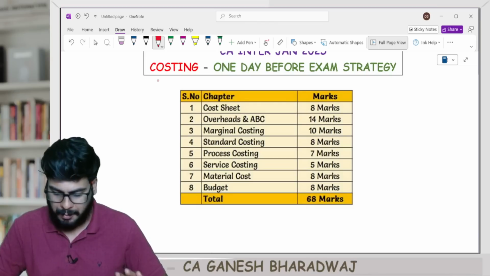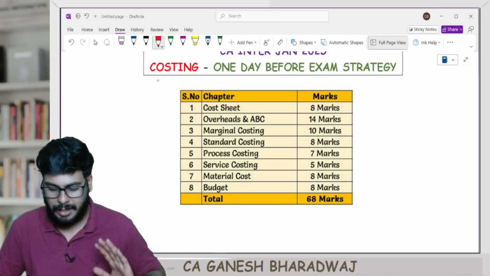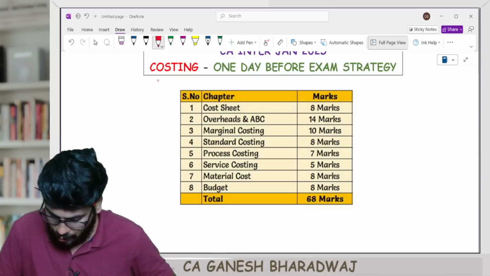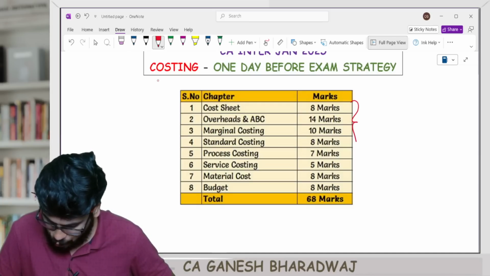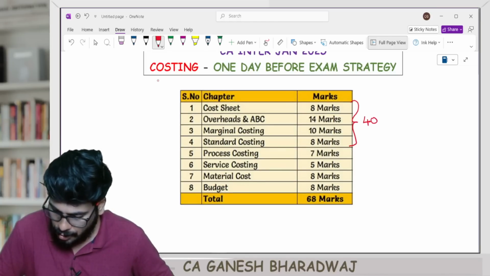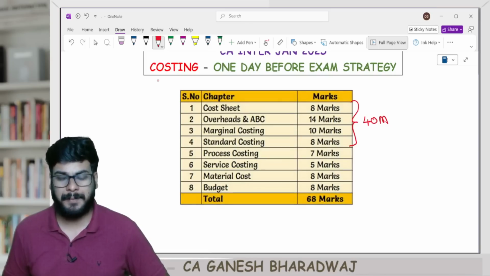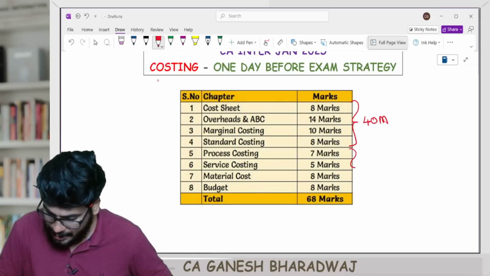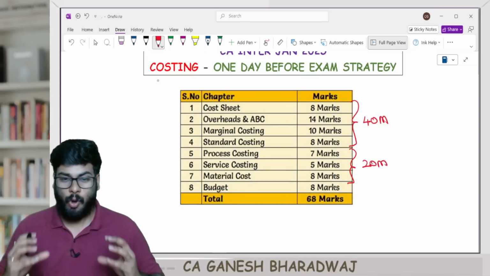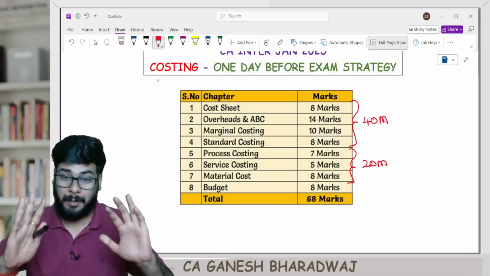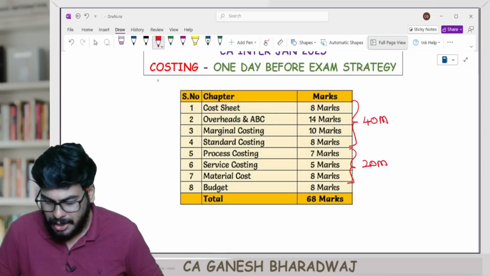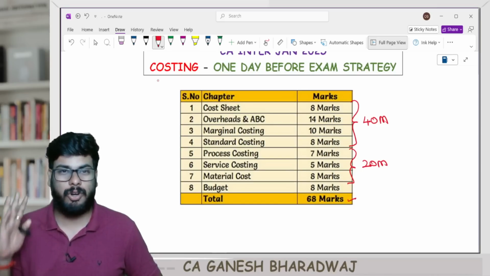Standard costing 8 marks, process costing 7, service costing 5, materials 8, and budget. Now guys, if you see, these four chapters put together are going to contribute 40 marks for you in your main exam, right? And then the next 3 chapters put together are going to contribute some 20 marks in your exam. Over and above that, I have also kept this budgeting chapter. Please do that, right? Just to make sure that you are having a decent more coverage. So if you cover that also, you're going to get a total of 68 marks.